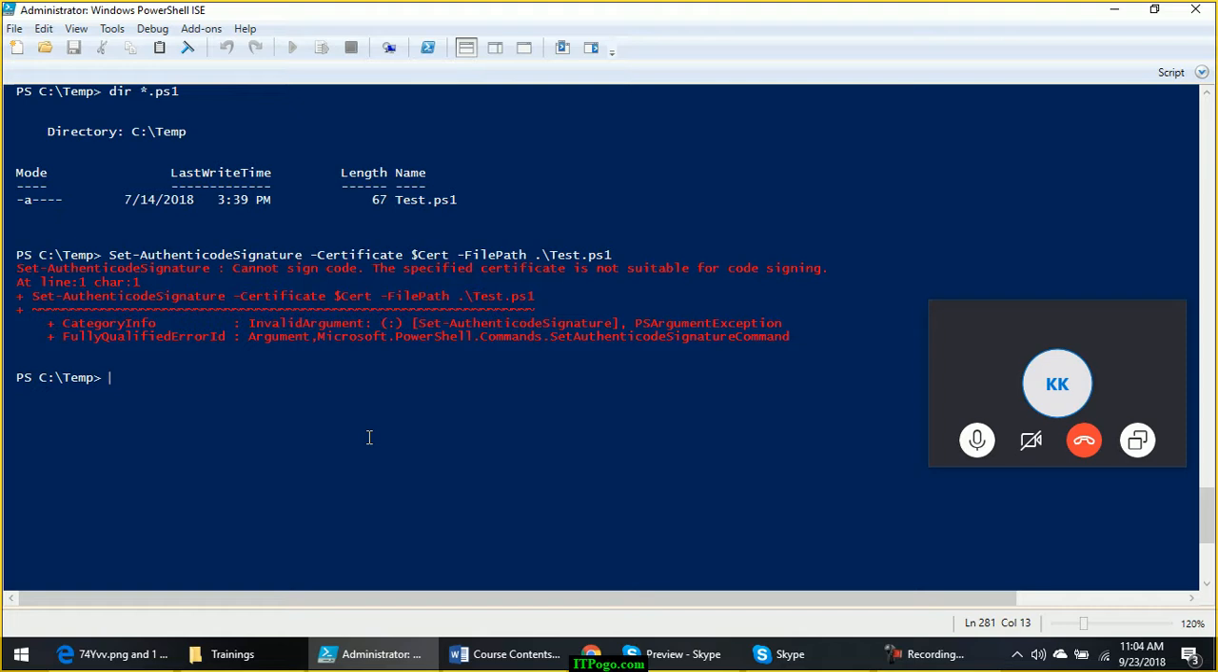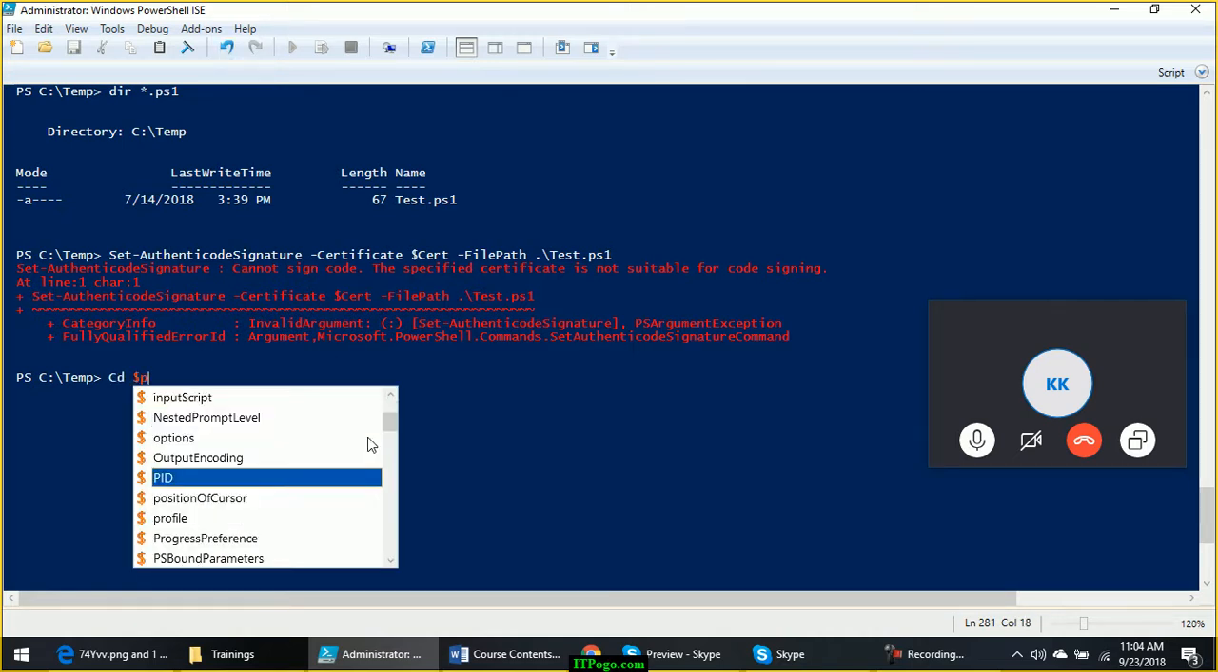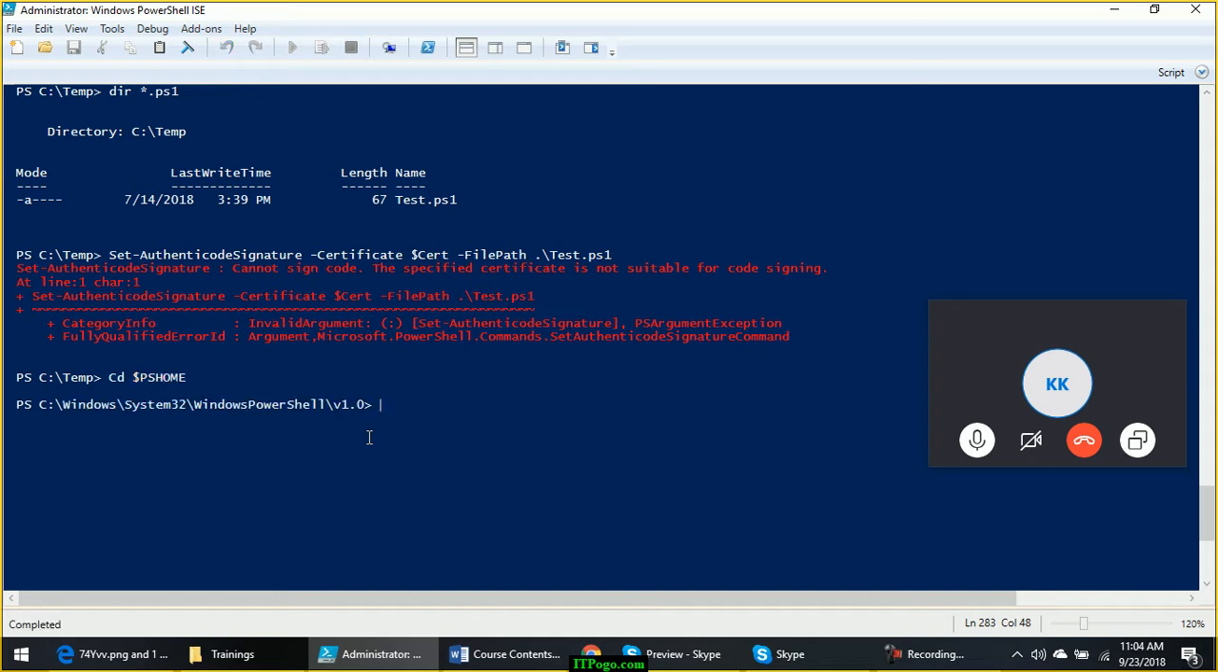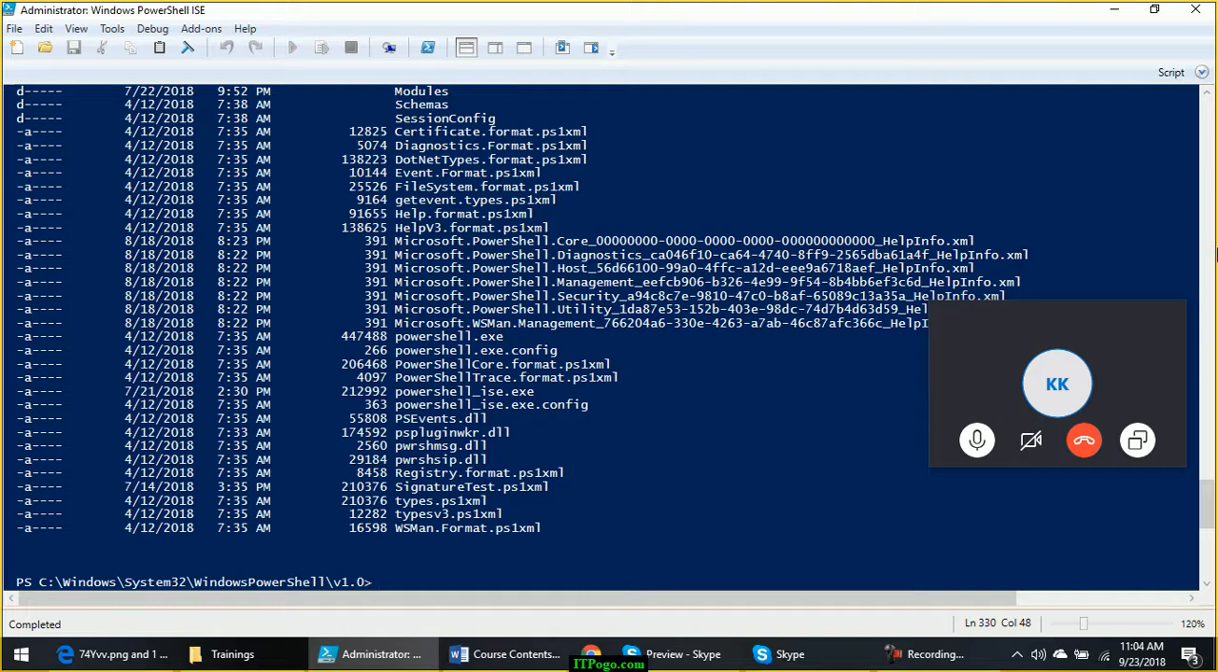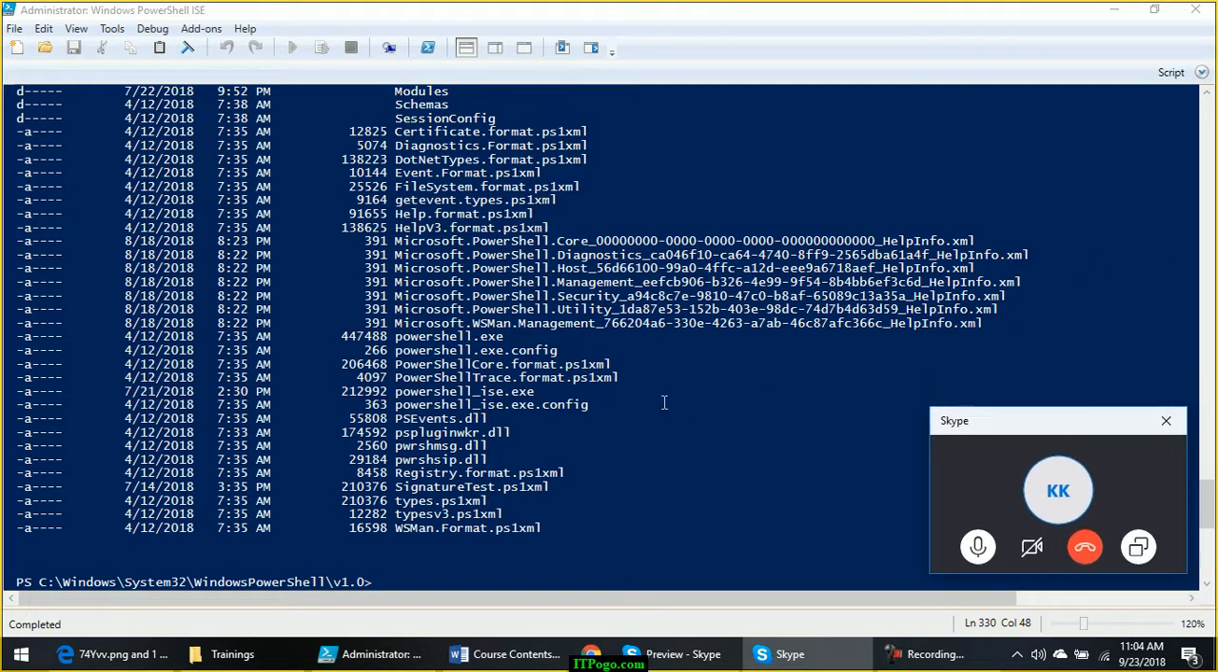So first question, where will you find digitally signed scripts? Digitally signed scripts can be found under the root folder of PowerShell, that is $PSHome. cd $PSHome. This is the root folder of PowerShell. This is where PowerShell is installed. Here, when you give dir, all these files, these ps1xml files, these are digitally signed files.